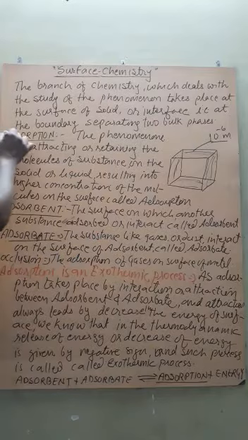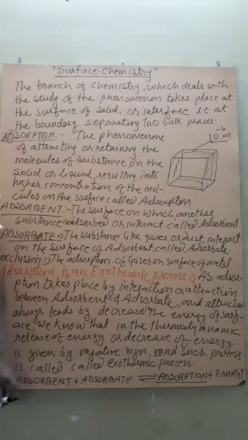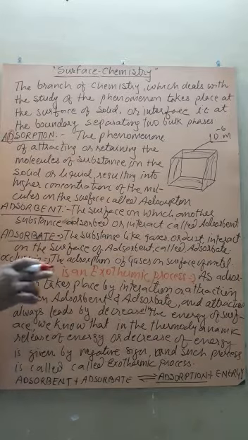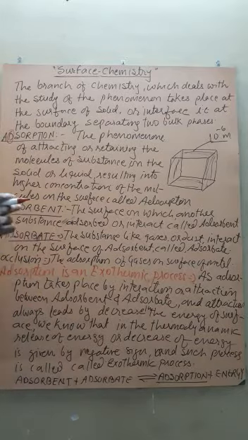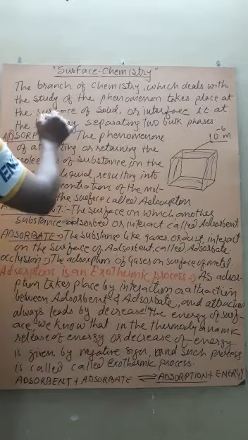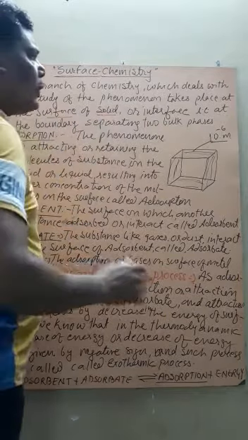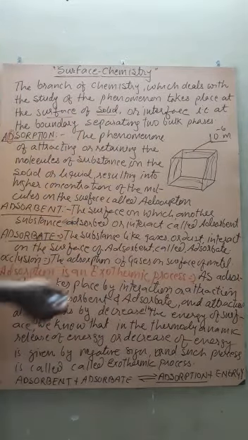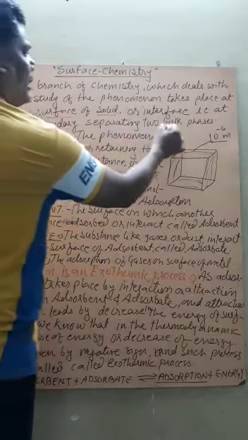Here the most important thing is adsorption. So surface chemistry is the study of the phenomena that take place on the surface of a solid or interface. Interface, that is, at the boundary separating two bulk phases.